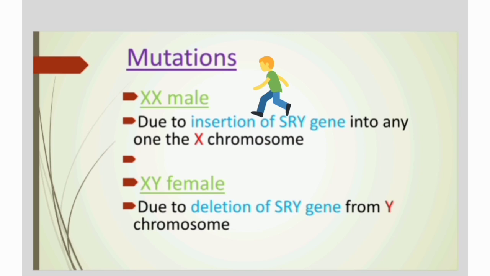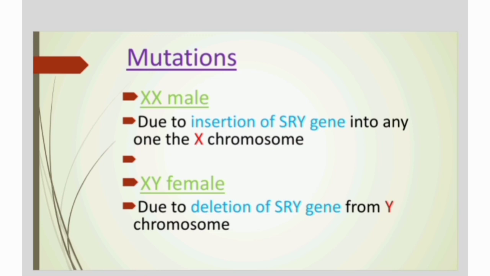So still now what we know is if the genotypic pattern is XX, definitely the phenotypic pattern will be female. Phenotypic character is nothing but the external morphology. And also if the genotypic pattern is XY, obviously the phenotypic character will be male.